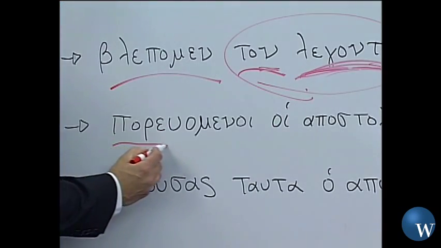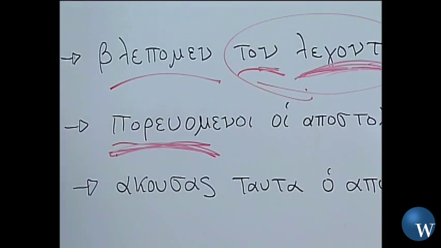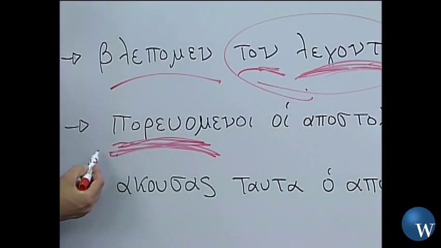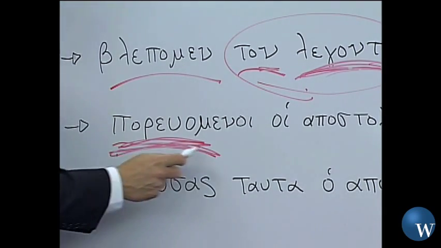If I begin to do my detective work on this, and remember when you come to a word and you're not quite sure what it is, and you think, well, do I know this word or not? Start to begin to do that detective work. Start looking for the stem. If maybe there was an epsilon here, maybe I could take that epsilon away and get to my stem. Maybe that's the time morpheme for the aorist. Look for that stem.